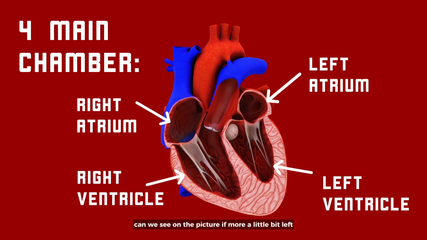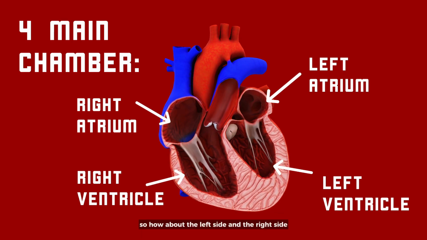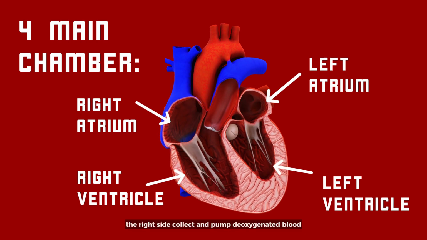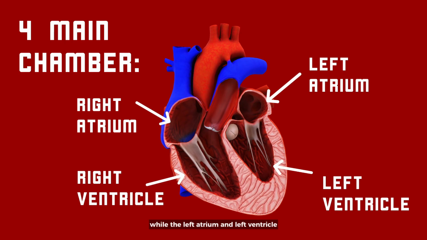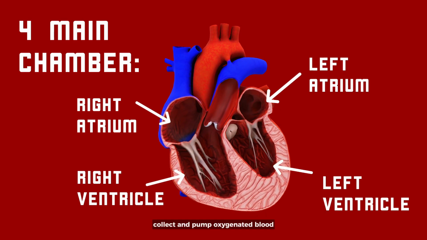It moves a little bit left, and on the right side we have the atrium and ventricle. So how about the left side and the right side? The right side collects and pumps deoxygenated blood, while the left atrium and left ventricle collect and pump oxygenated blood.